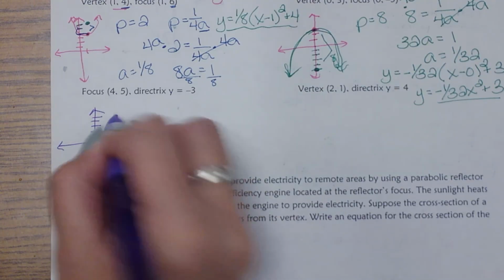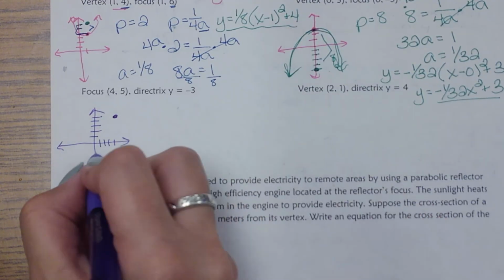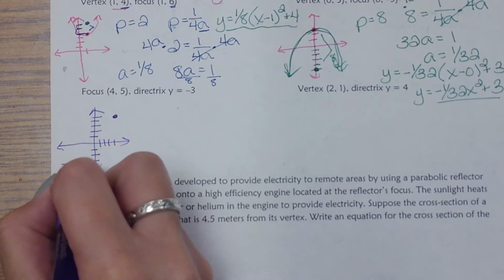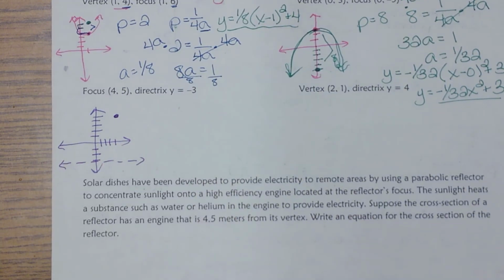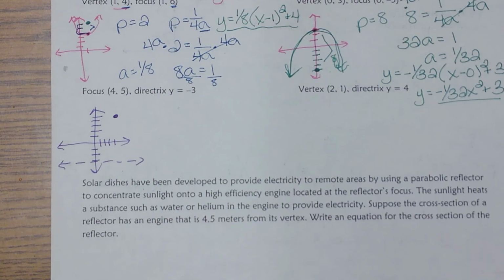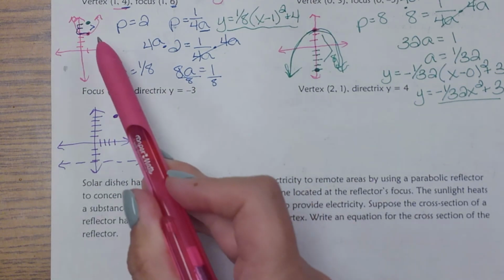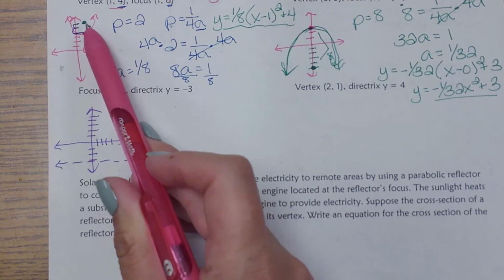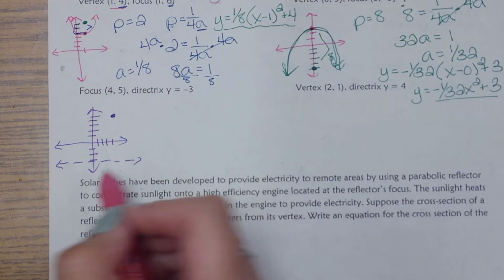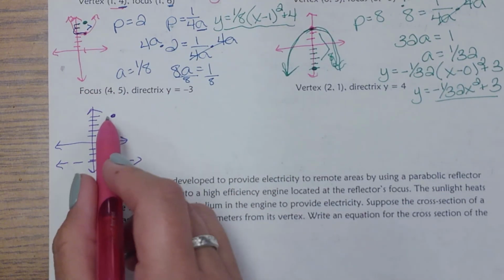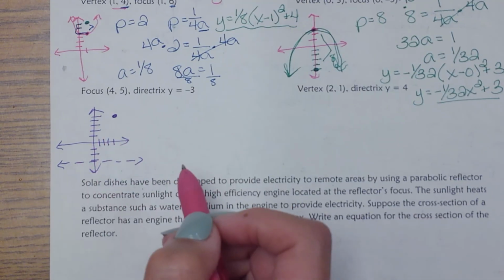So that's up there. And then the directrix at y equals -3. So that's down there. So it did not give me the vertex, which means I've got to figure it out. But remember what we've talked about. The vertex is the same distance to the focus as it is to the directrix. So looking at this, that means the vertex would be in between these two.